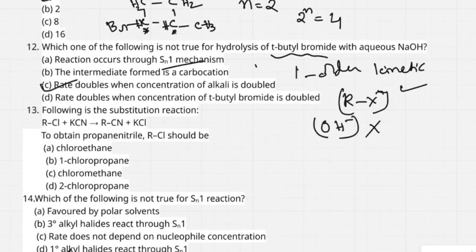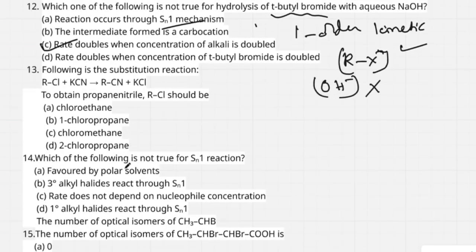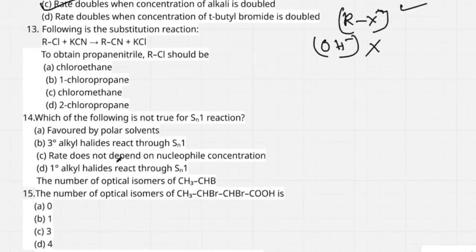Next, I move to question number 13. Following is the substitution reaction. To obtain propanenitrile, RCl should be the given one.